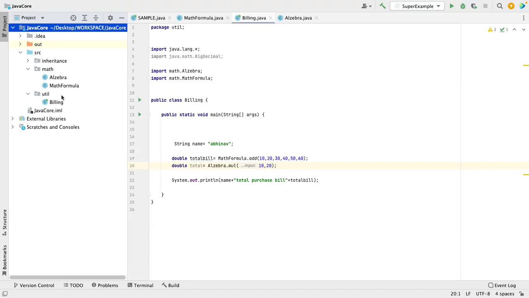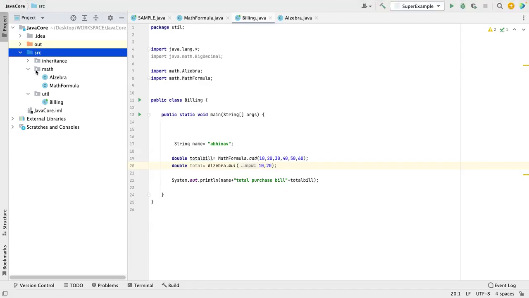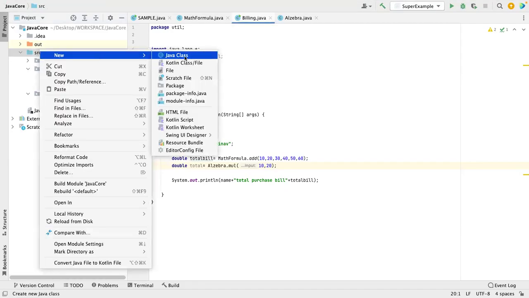So always organize a package. Organizing a package means, see what I'm doing here: source, inheritance, math, and all. This is a proper way, and usually you always create it like this.